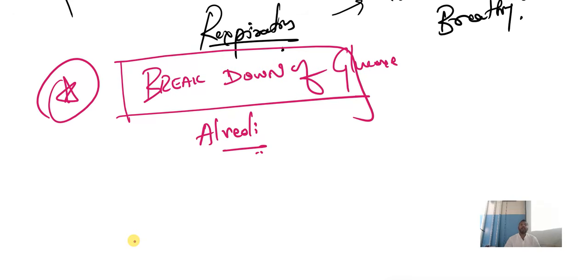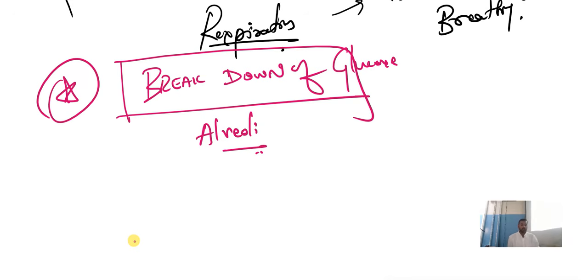Understood? In plants, where the gas exchange will take place? Stomata. In animals, where the gas exchange takes place? Alveoli. So these are the two places where the gas exchange will take place. In human beings, alveoli; in plants, stomata. So here they will combine these both things. They will ask you, write the function of alveoli and stomata.